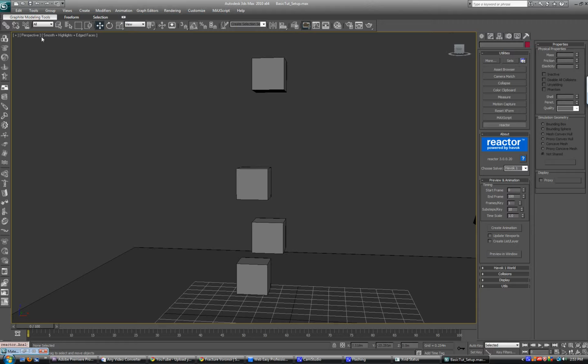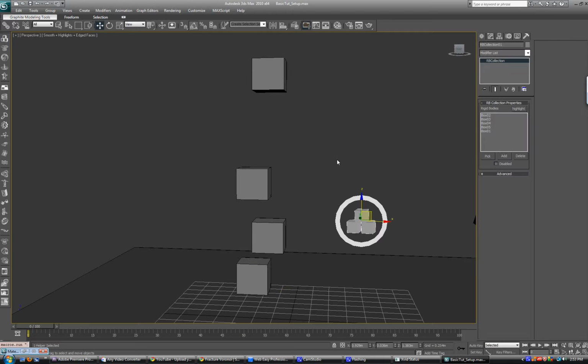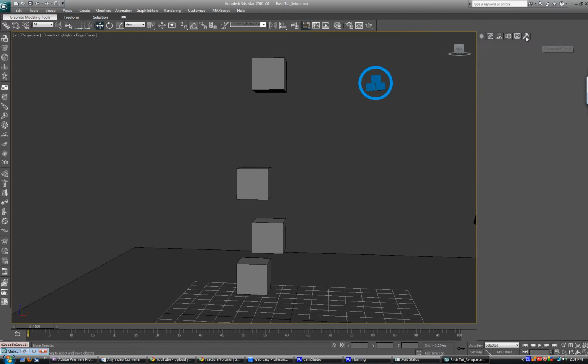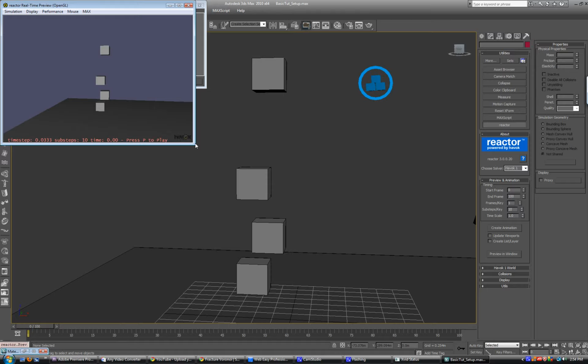So the first thing I'm going to show you is a rigid body collection, and this is the most basic tool in Reactor. I'm going to select the floor and all these boxes I created, and I'm going to click Create Rigid Body Collection. This little icon is going to pop up, and everything I had previously selected will be added to this collection here on the right. If I go back to the Reactor panel and hit Preview in Window one more time, you'll see all the boxes pop up.